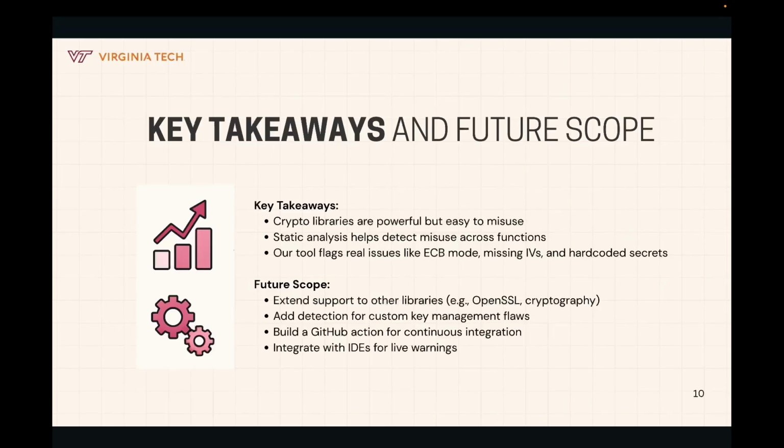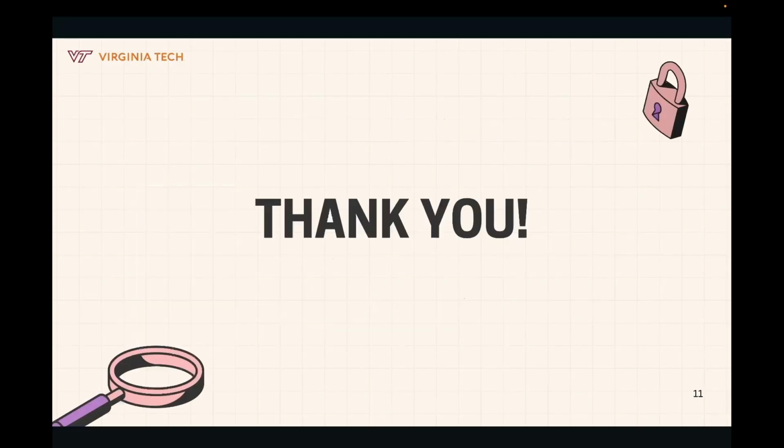Looking ahead, we can expand this tool in a few exciting directions. One possibility is to support additional libraries like OpenSSL in C or the cryptography package in Python. We can also explore detecting more complex issues around custom key management or insecure randomness. Another step forward could be turning this into a GitHub action so it can automatically analyze pull requests and flag crypto misuse before the code is merged. We can even look at integrating it into IDEs like VS Code to give developers real time feedback as they write. Ultimately, our goal is to make secure cryptographic usage not just easier but automatic.